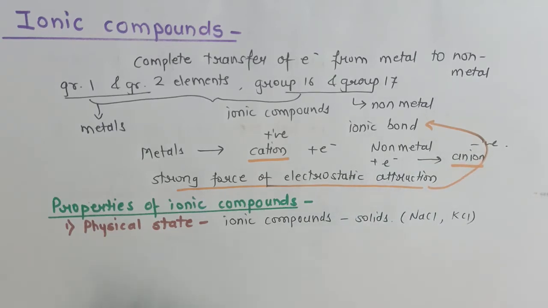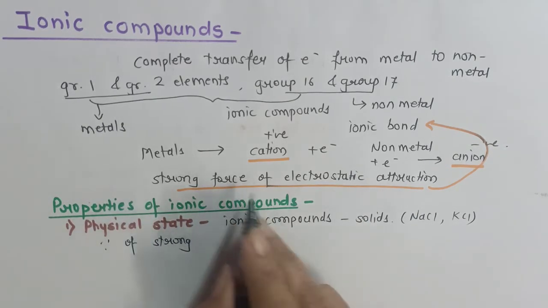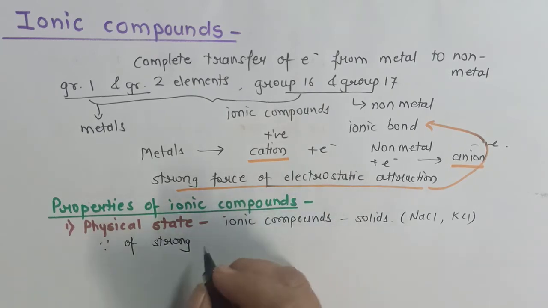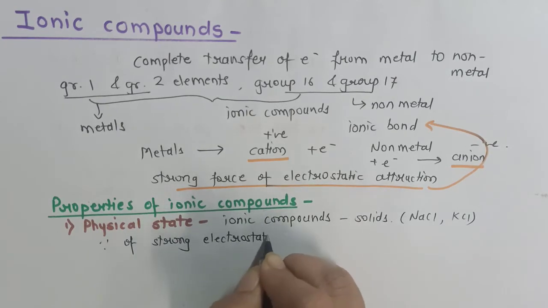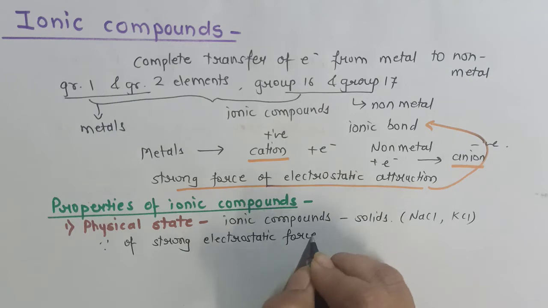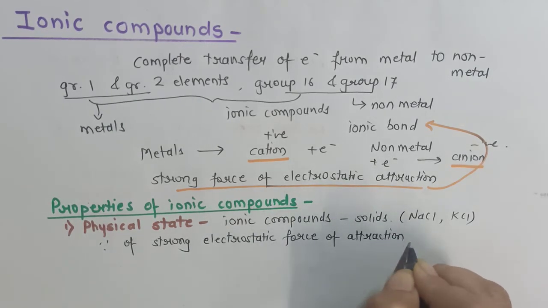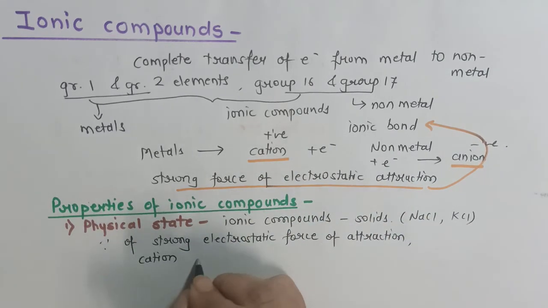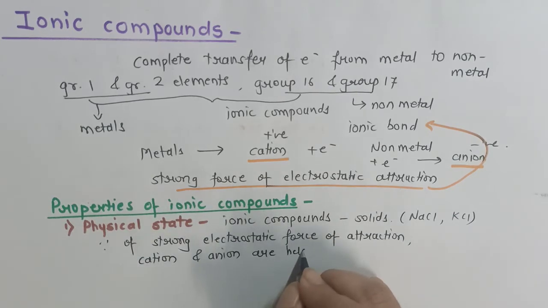Now, why are they solid? Because of strong electrostatic force of attraction, or I can say strong ionic force of attraction. Because of this, the cations and anions are held tightly. And therefore, all ionic compounds exist as solids.